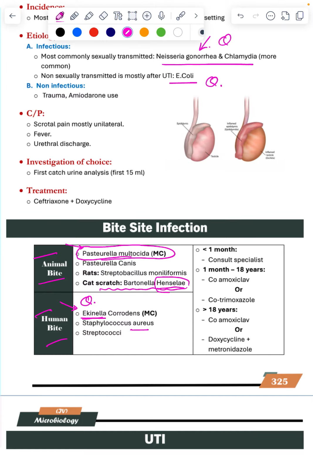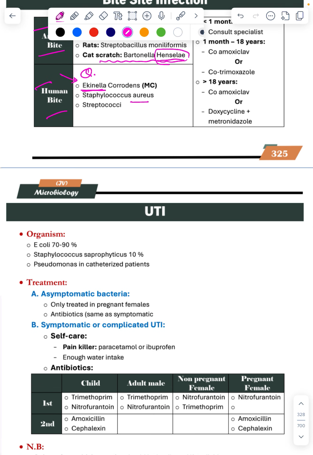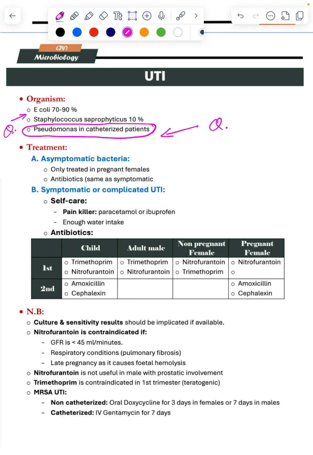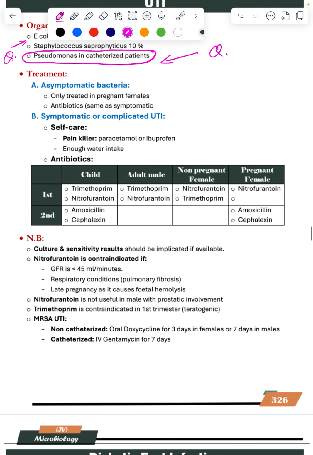Catheterized patient. This is another question. A patient is catheterized. One person, then 2-3 patients in the ward are getting Pseudomonas. Symptomatic UTI. So treatment is trimethoprim, nitrofurantoin. Nitrofurantoin is contraindicated if GFR is less than 45 ml. Normally it is 125 ml. So if it is reduced, then you avoid nitrofurantoin. Trimethoprim is contraindicated in first trimester pregnancy.